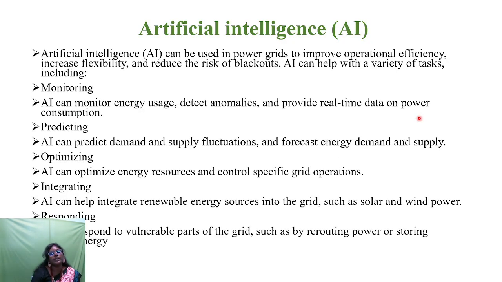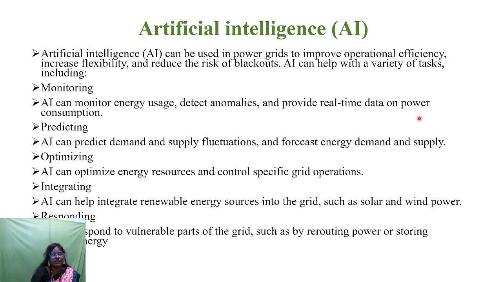So this artificial intelligence can be used in the power grid to improve operational efficiency, to increase flexibility, and to reduce the risk of blackouts. AI can help with a variety of tasks. The first is monitoring, that is, we can monitor energy usage, detect anomalies, and provide real-time data on power consumption.